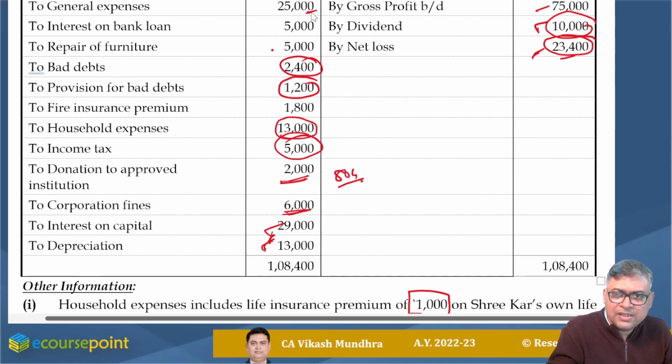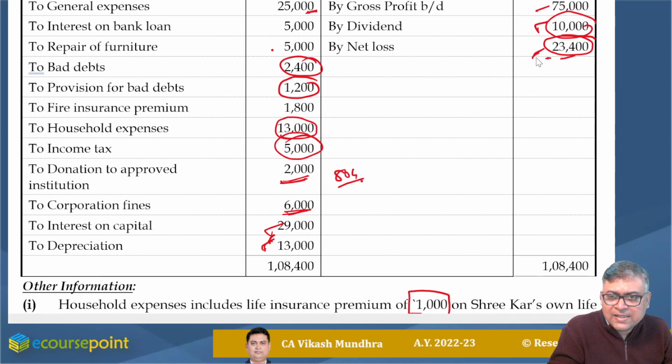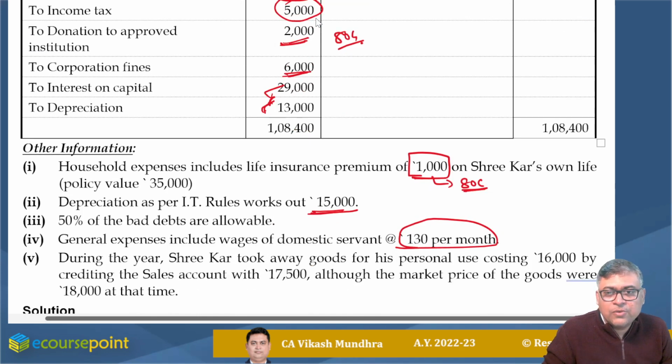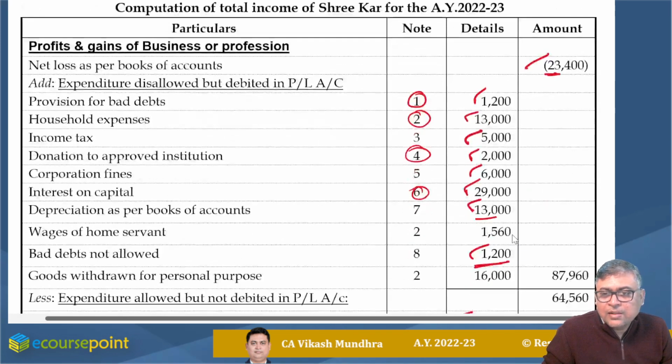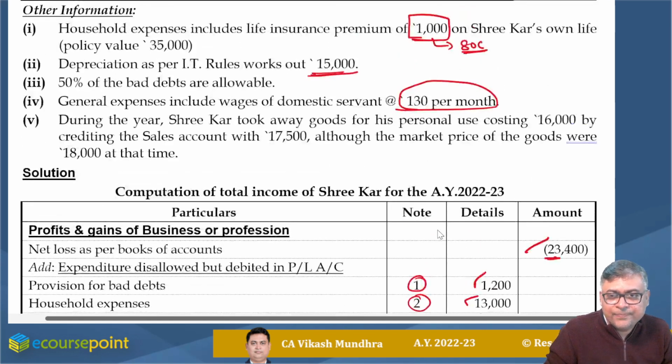That means if it is included, my profit, my loss figure is on the higher side. If this expenditure should not be there, my profit would be impacted. So 130 multiplied by 12, that means altogether 1,560 should be disallowed because this is my personal expenditure.